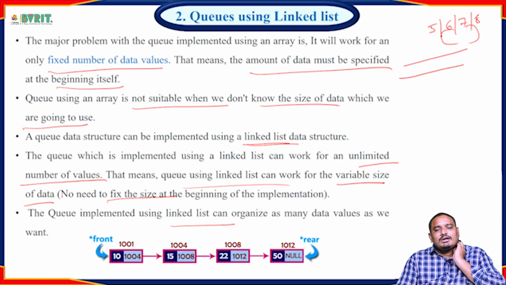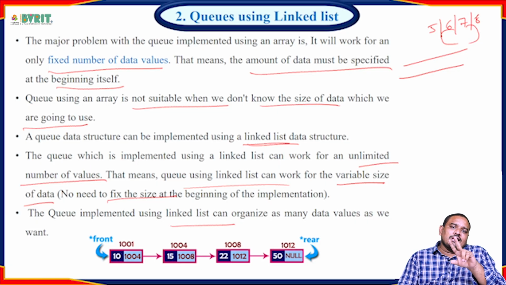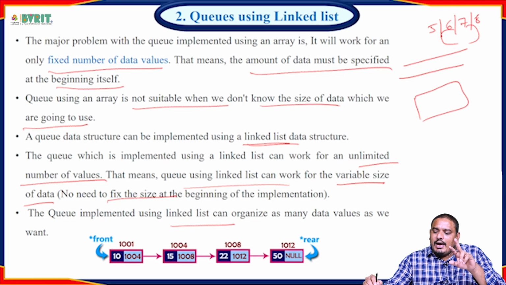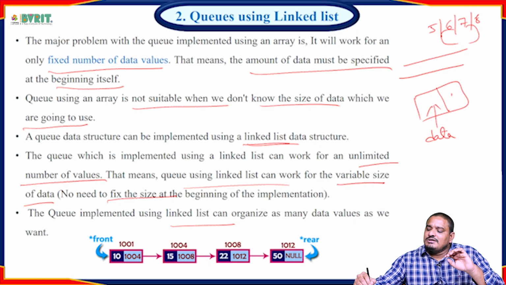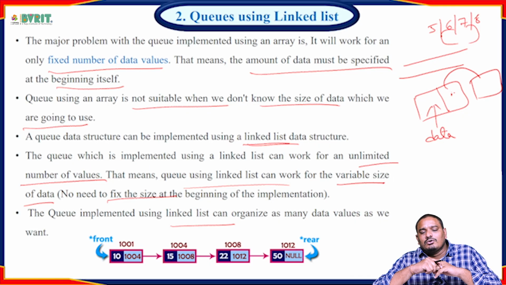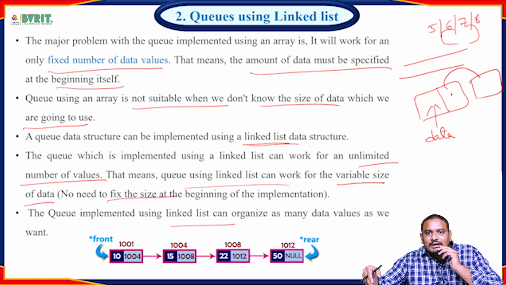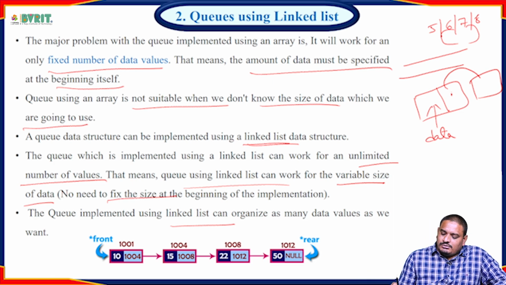Here, the linked list has nodes. Each node has two parts. The first part is data. The second part is the address of the next element: whenever we insert another element, the address of the next element is stored in the first node. That is the linked list concept. See this one: inserting elements at the rear, deleting elements from the front.